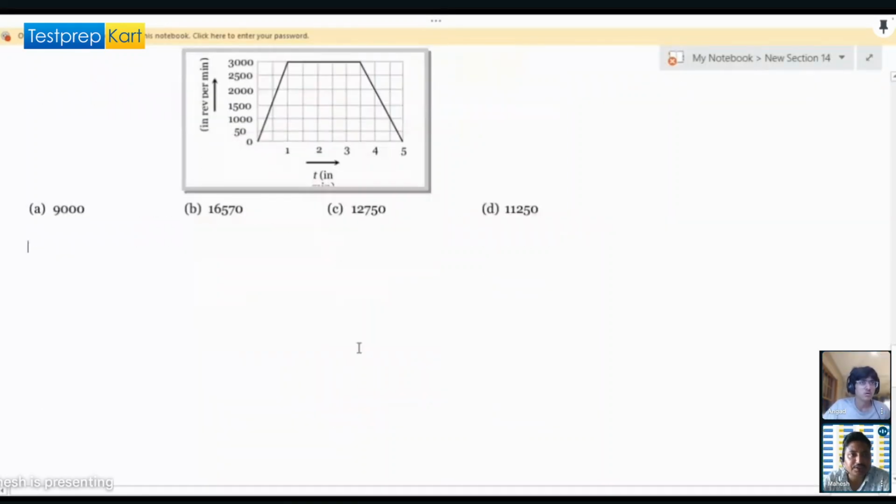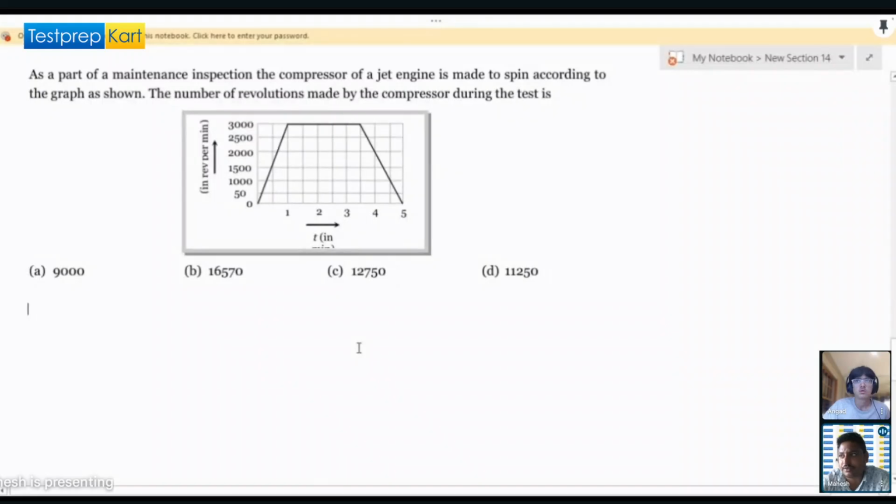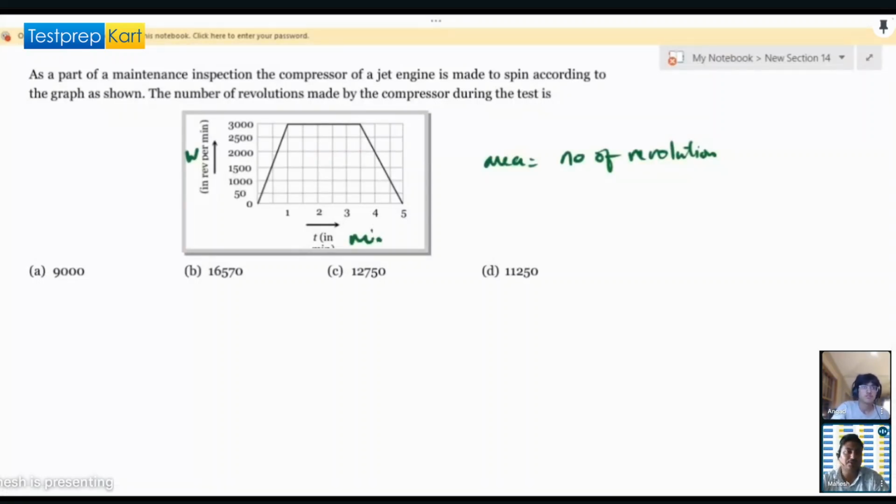See, here they're saying, as a part of maintenance inspection, the compressor and jet engine was okay. So, per minute, right? The number of revolutions made by the compressor. So this is omega, right? This is the omega and this is T. So the area will be the number of revolutions, because it's in minutes, right? So just get the area and see how much you are getting.